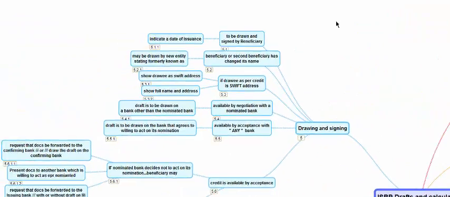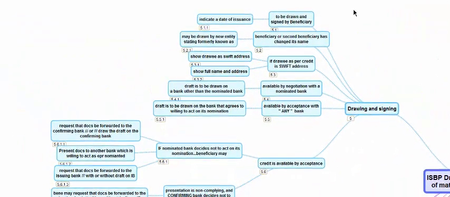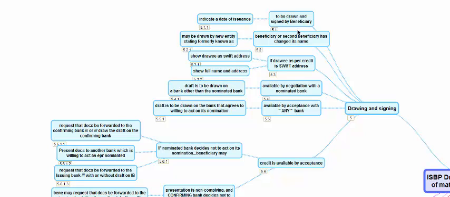Let us have a look at the drawing and signing of the drafts. The draft should be drawn and signed by the beneficiary. The draft, when called for under the credit, should be drawn and signed by the beneficiary. It should indicate the date of issuance so that we can calculate the maturity dates. It should be on or after the date of LC, definitely, because all documents have to be like that. But draft cannot be dated after the date of presentation. Most of the documents cannot be dated.